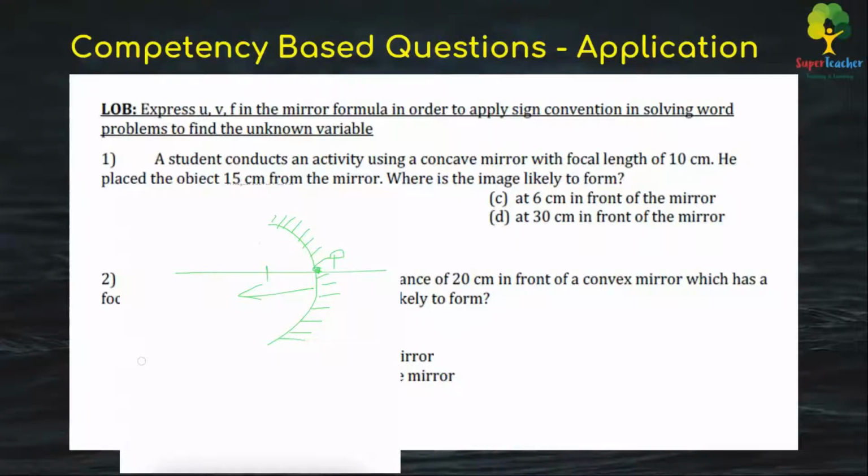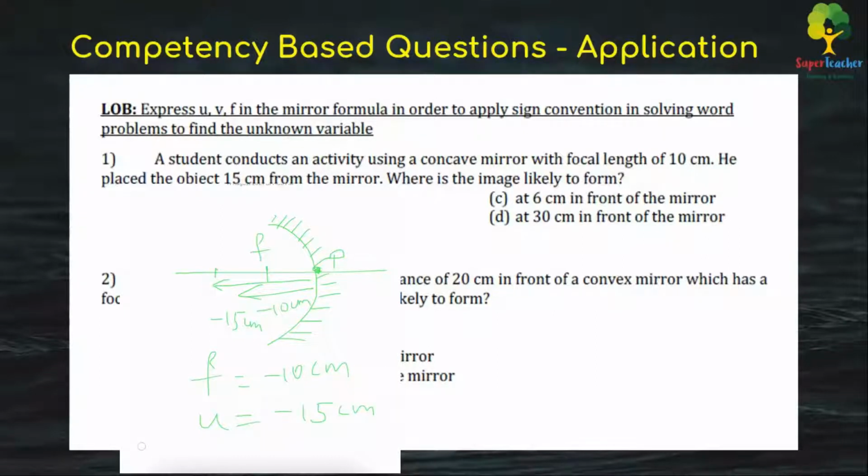So let's assume that the focal length is somewhere here and this is minus 10 centimeters. And he placed the object 15 centimeters from the mirror, that means from the pole. So let's say he has placed the object somewhere at 15 centimeters, so let's assume that this is 15 centimeters from here to here. That's obviously minus 15 centimeters. So over here f is minus 10 centimeters and the object distance, which is u, is minus 15 centimeters.